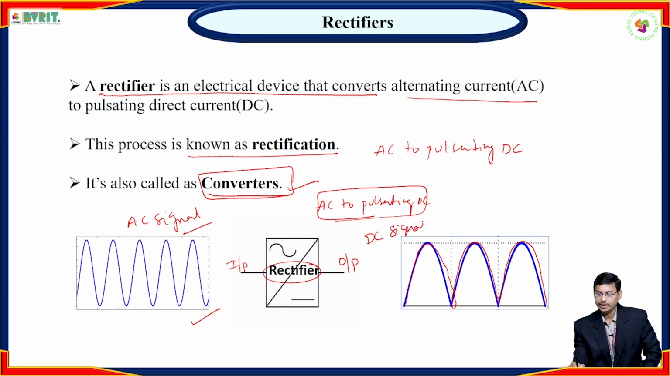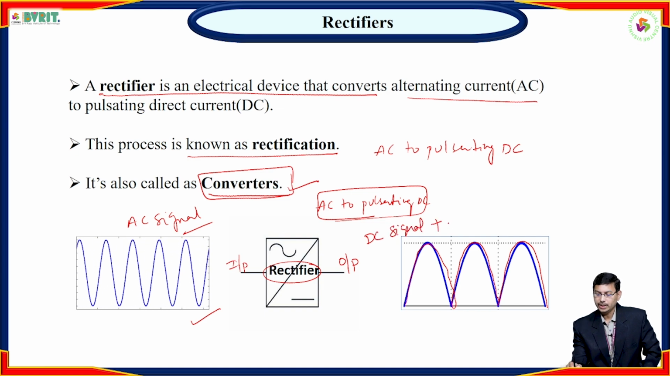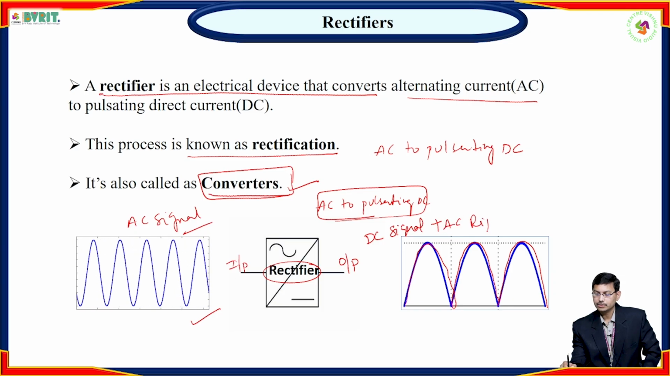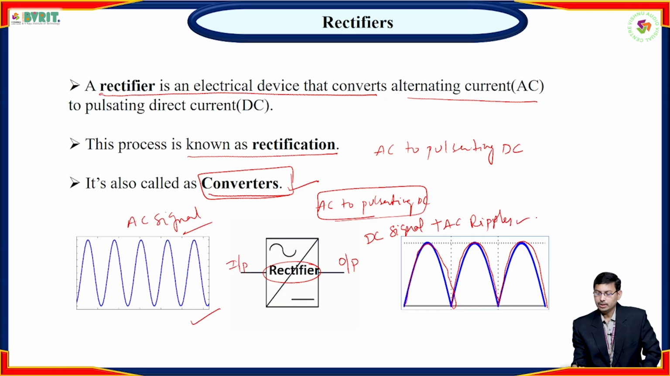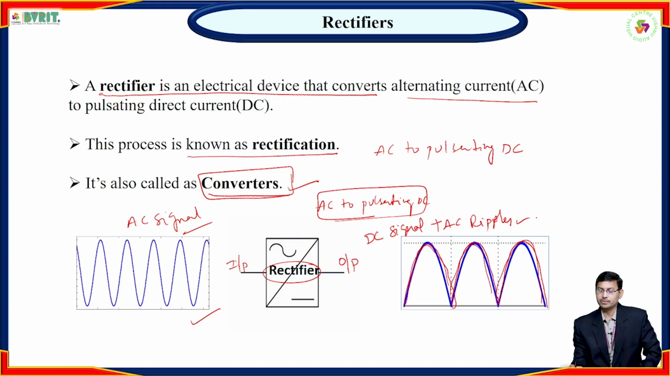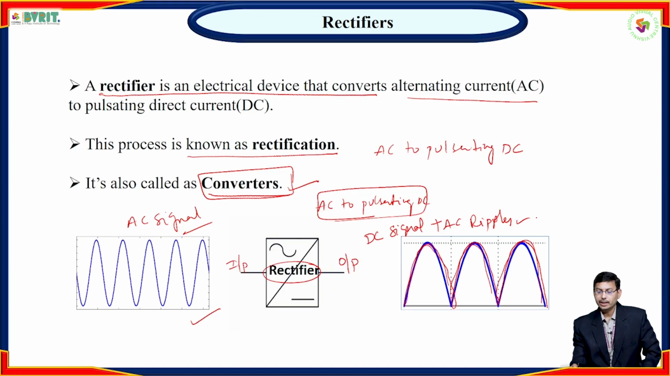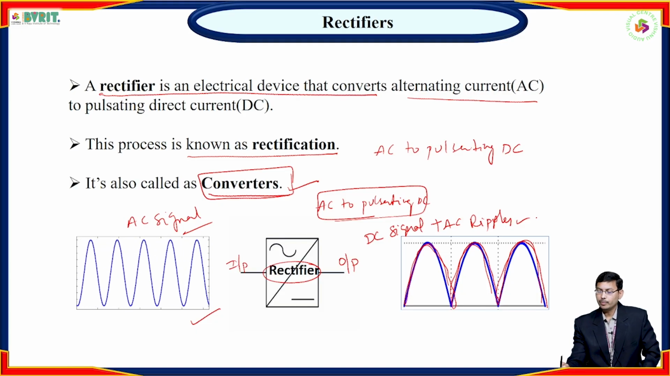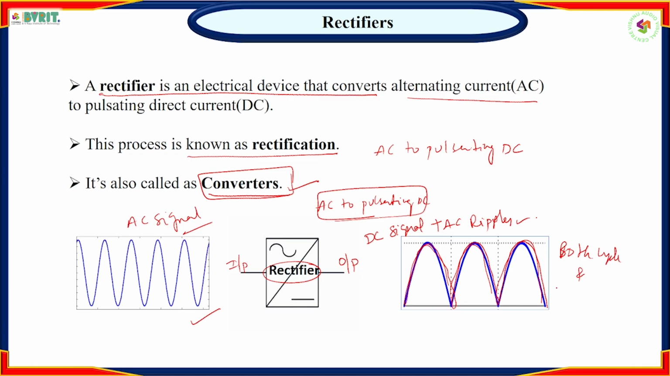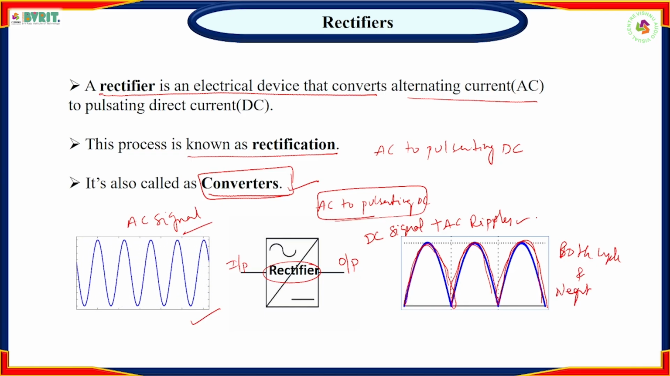It is not perfect DC, so it has some AC ripples as well. This type of waveform is the full wave rectifier output. Why? Because a full wave rectifier converts AC to pulsating DC under both cycles, that is the positive half cycle and the negative half cycle.